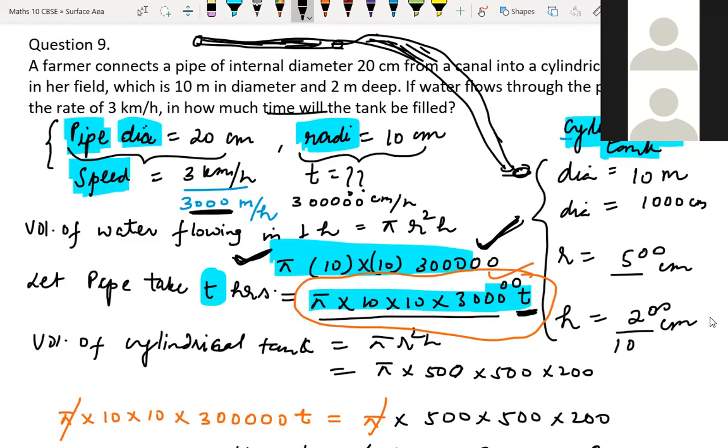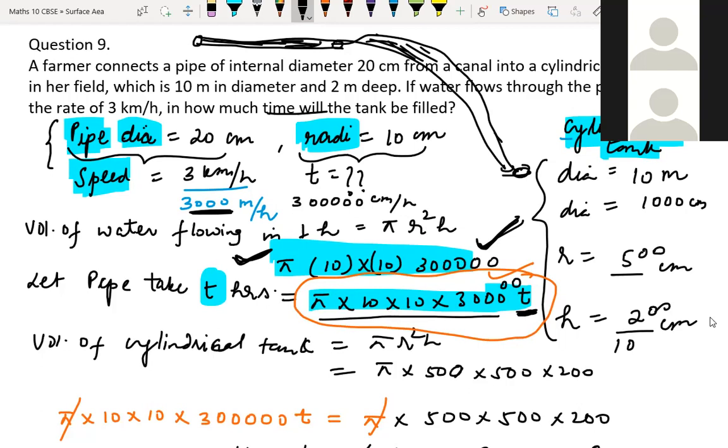Hemant? Because the question asks how much time the tank will take to fill, so we are just assuming that the tank will fill in t hours. So if you multiply by t with this part, in this time this whole thing is the volume of the water flowing through the pipe, which is going to fill the cylindrical tank.